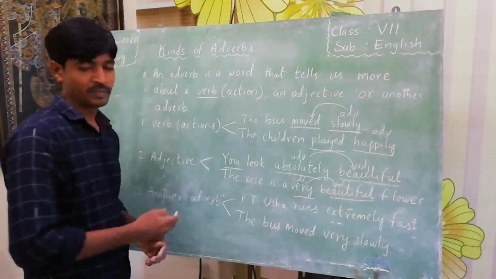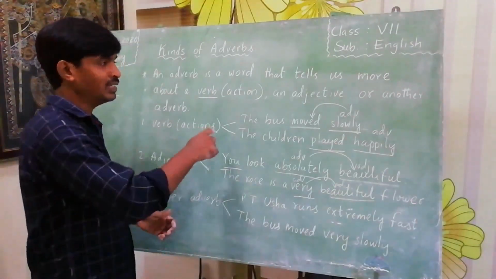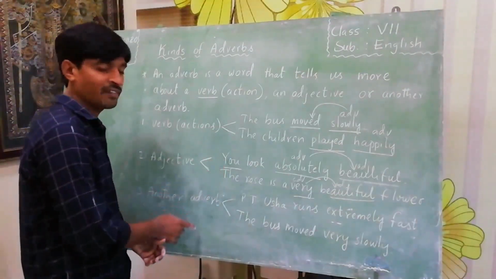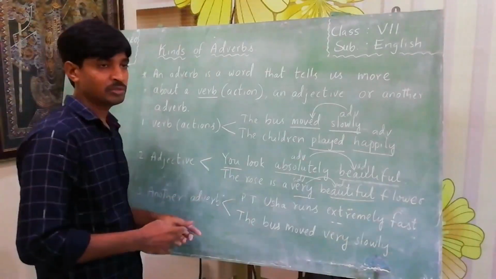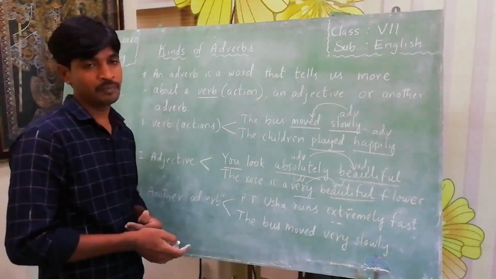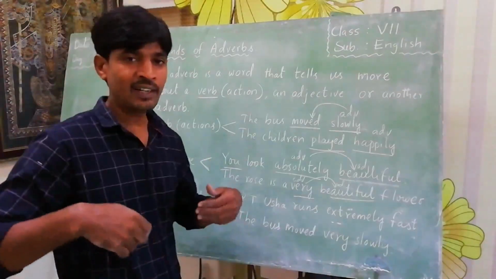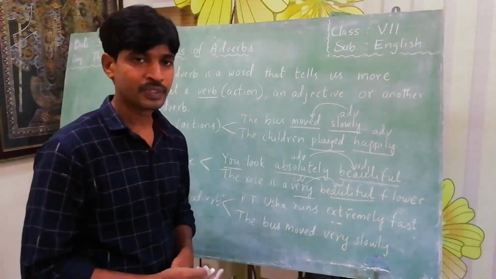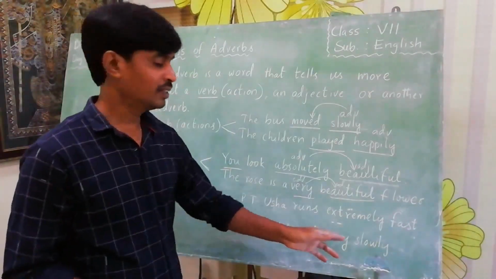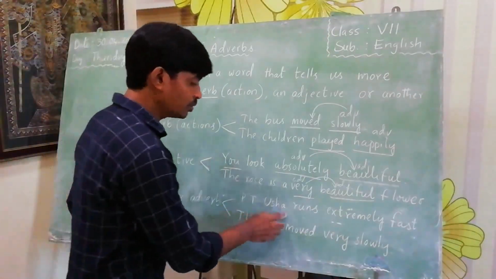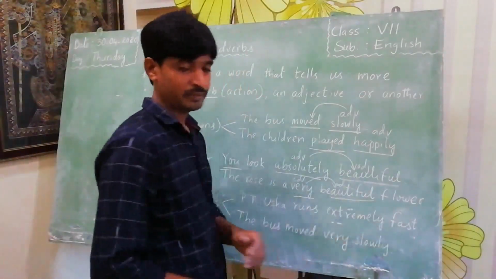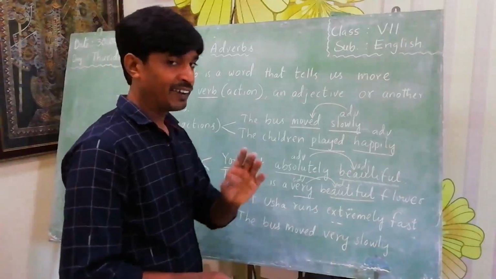Now another adverb. It tells more about another adverb. How does it give more information about an adverb? An adverb is also a describing word. Again, how do we describe adverbs? Here I will show you the examples. PT Usha runs extremely fast. An adverb describes actions, as I told.